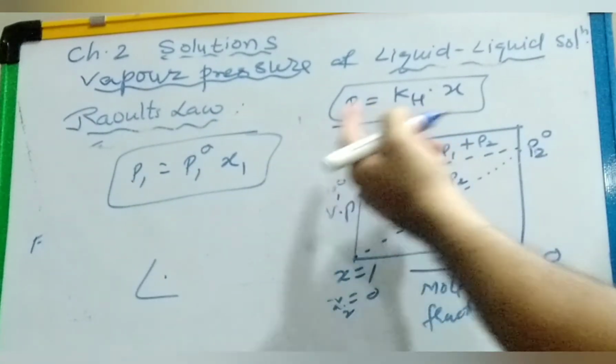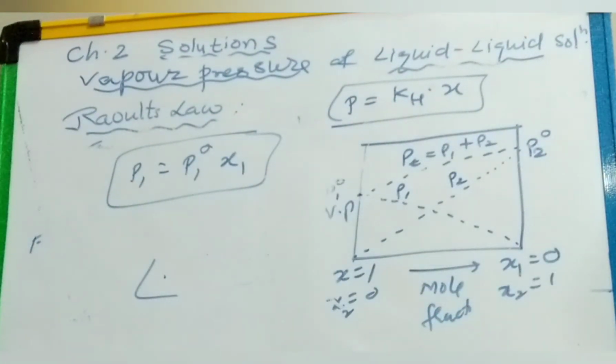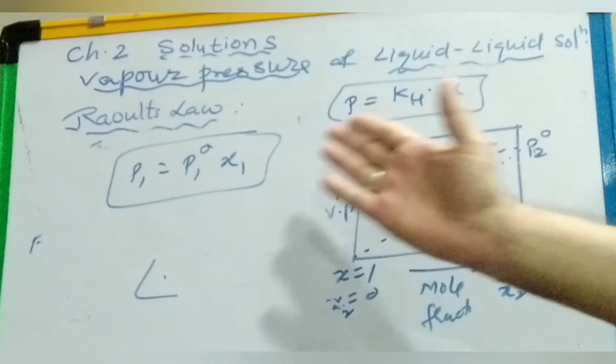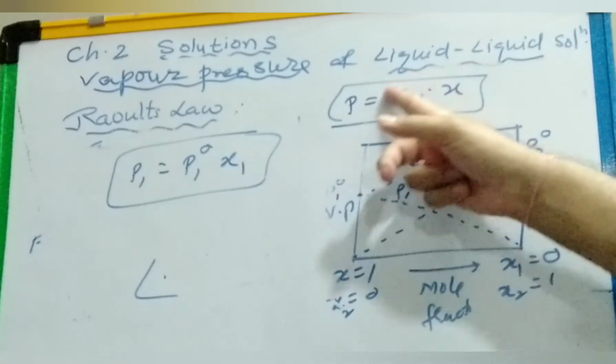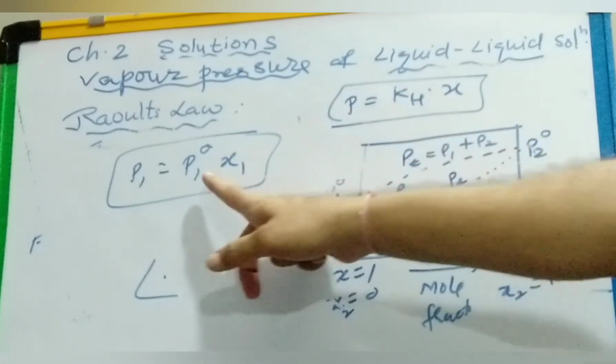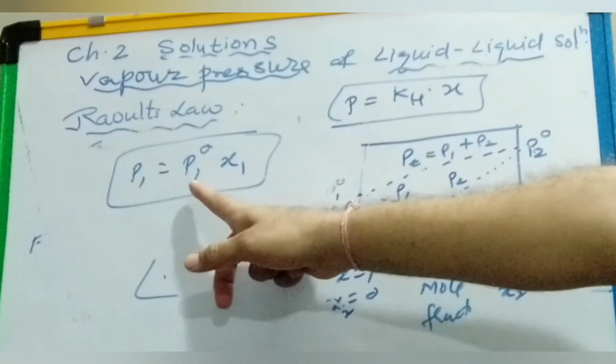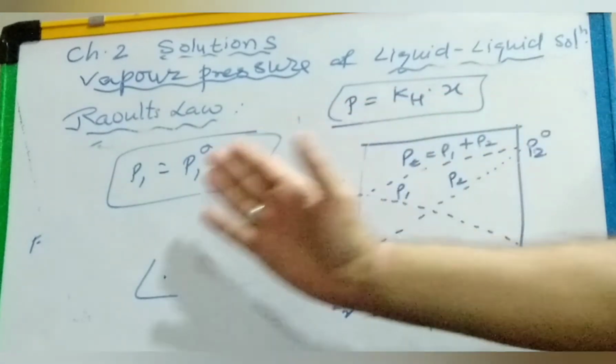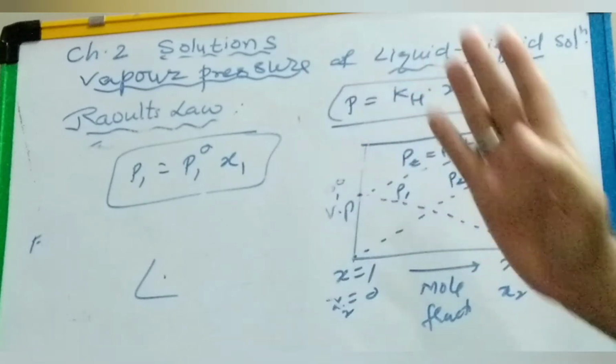Comparing these two equations, they look very similar, because here the constant is Kh and here the constant is P1 naught, the pure solvent pressure. The rest is the same: partial pressure and mole fraction.